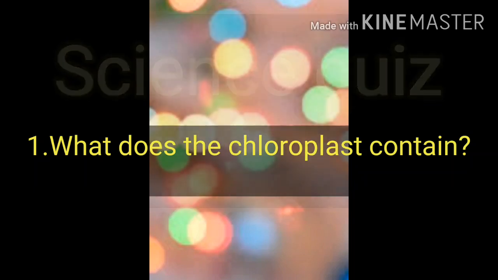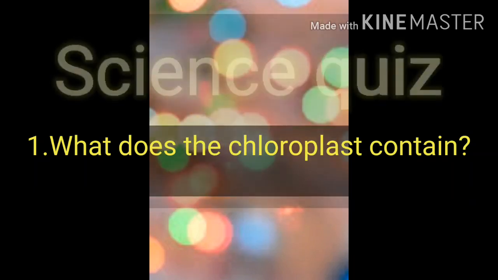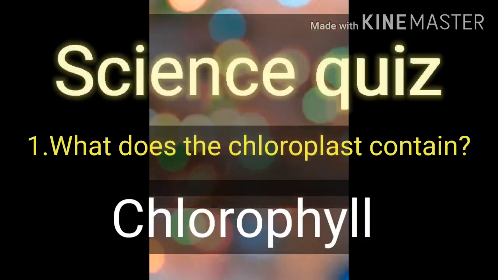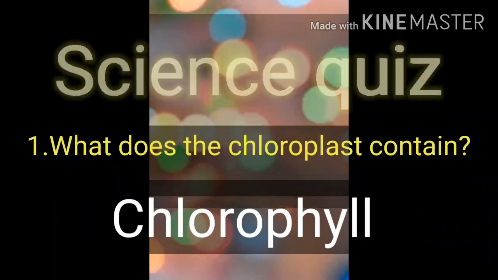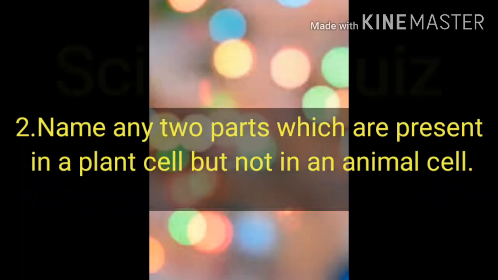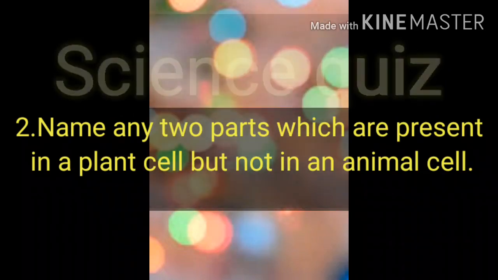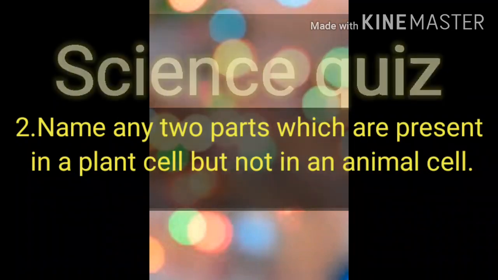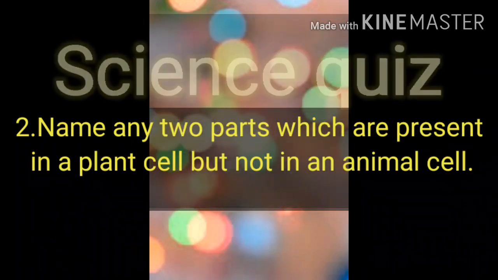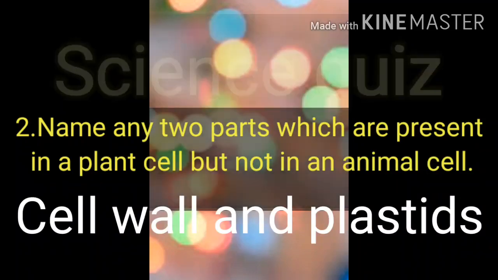Science quiz now. Question number 1. What does the chloroplast contain? The answer is chlorophyll. CHLOROPHYLL. Question number 2. Name any 2 parts which are present in a plant cell but not in an animal cell. And the answer is, yes, it is cell wall and plastids.